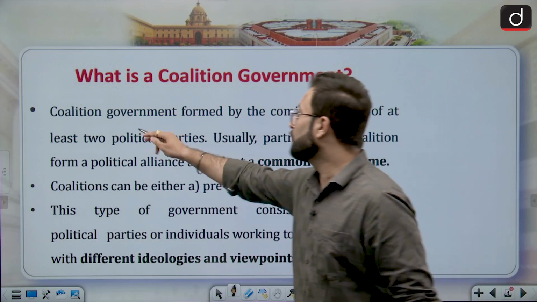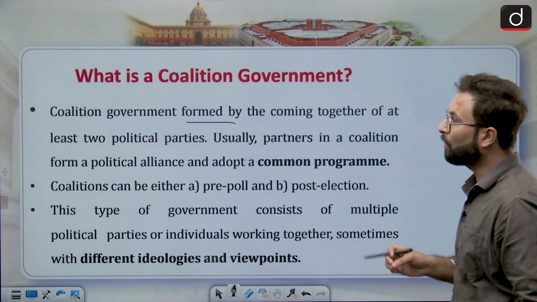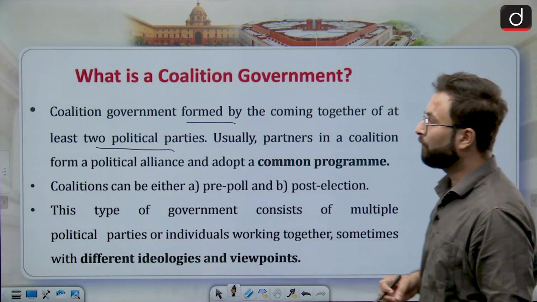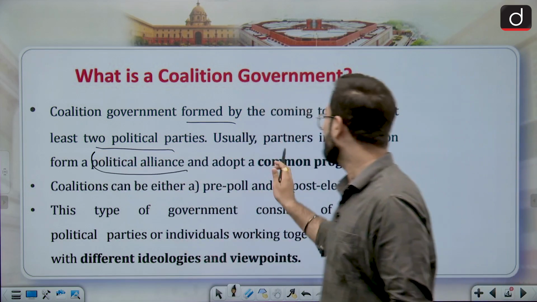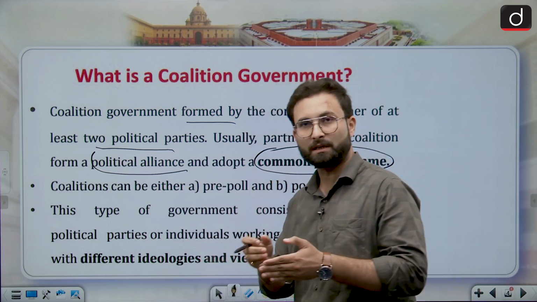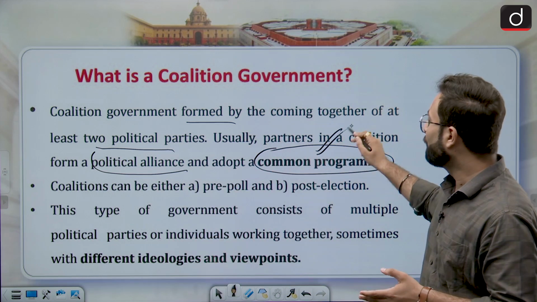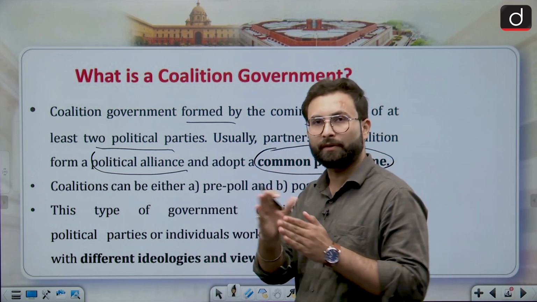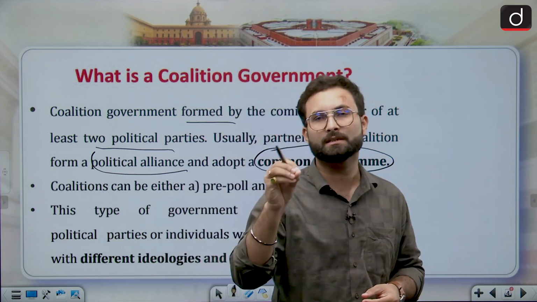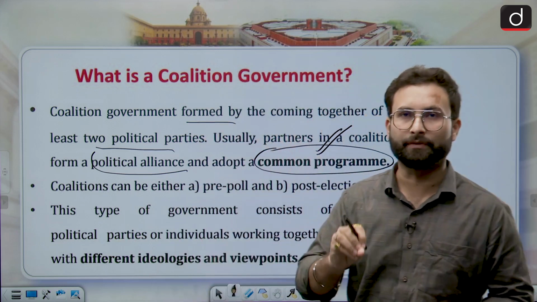Here you can see, a coalition government is formed by the coming together of at least two political parties. Usually partners in a coalition form a political alliance and adopt a common program. So they will come up with a political alliance, have terms and conditions, and form a common program. Because when we are talking about two or more political parties, they will have various interests and different ideologies as well.